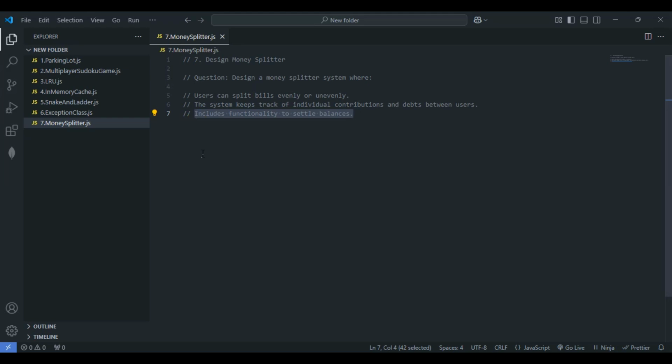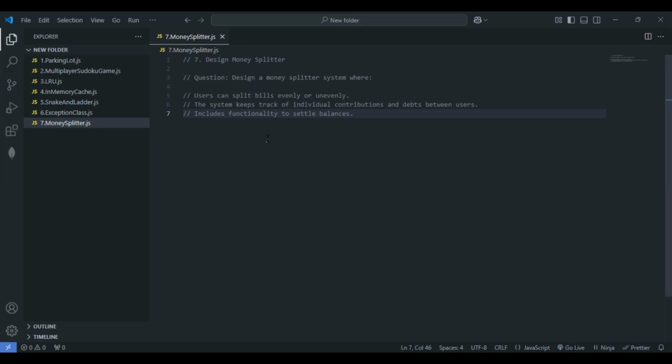I'll explain what all we need to consider, and then let's implement the same thing in the form of code. The first thing we need to keep in mind is the system should calculate the share of each participant in a transaction. They have clearly mentioned users can split bills evenly or unevenly. This is the first thing that we need to consider.